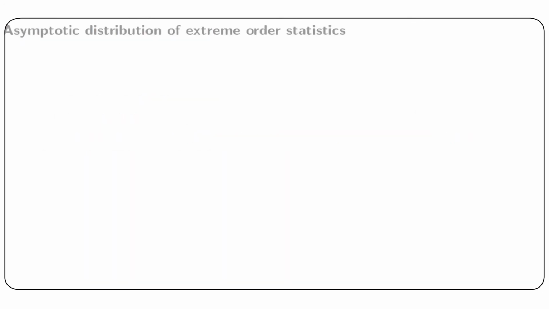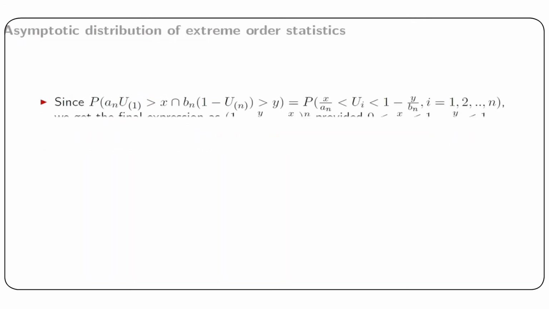Since the joint probability that an u ordered 1 greater than x and bn 1 minus u ordered n greater than y implies all observations are between x by an and 1 minus y by bn, we get the final expression as 1 minus y by bn minus x by an whole to the power n.